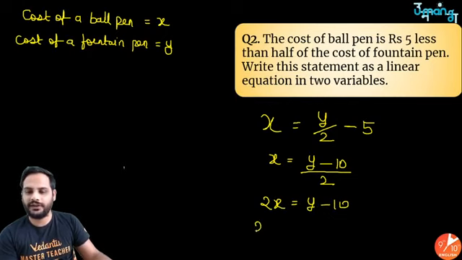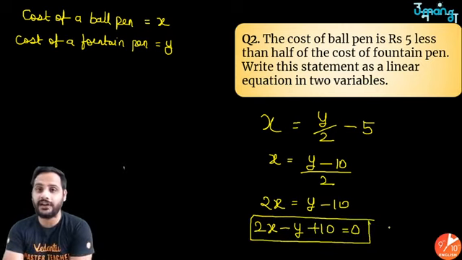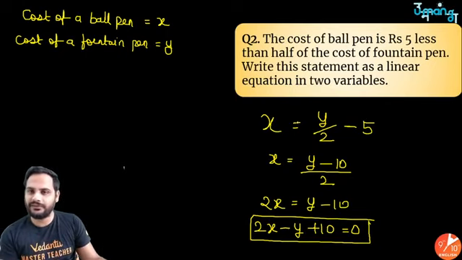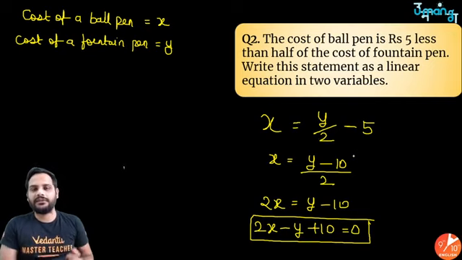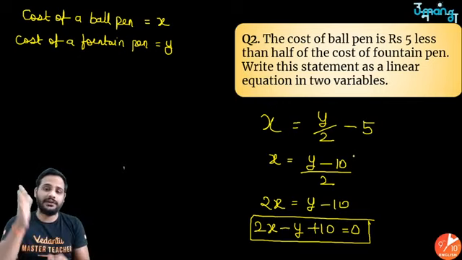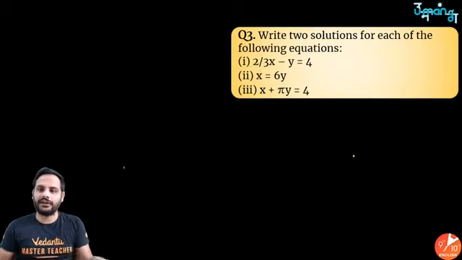Okay, so shift it over there. So 2x minus y plus 10 equal to 0. So this is your final equation in the standard form for this condition. The cost of a ball pen is equal to 5 less than, so minus 5, 5 less than what? Half of the cost of the fountain pen, so y by 2. Then I have simply solved it. So I have got 2x minus y plus 10 equal to 0. Now you can get infinite solutions for this linear equation in two variables. Okay. Let's go for the next question.